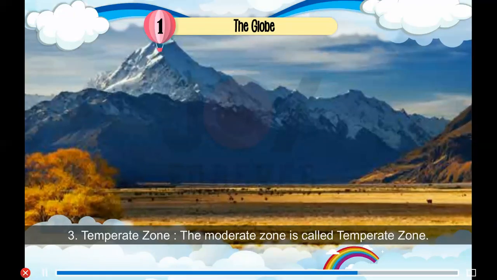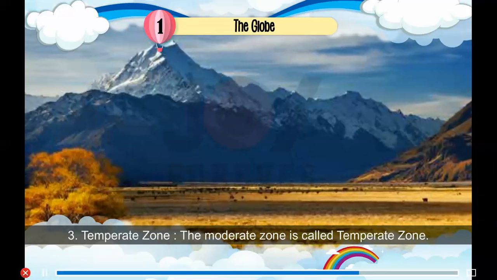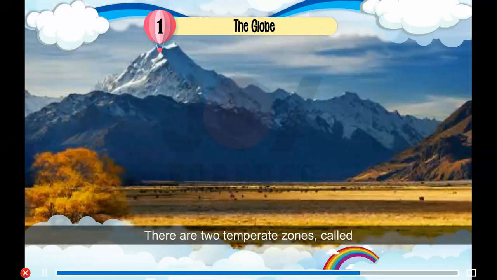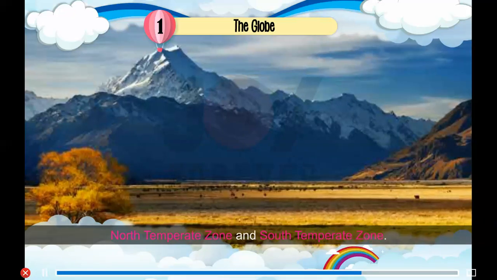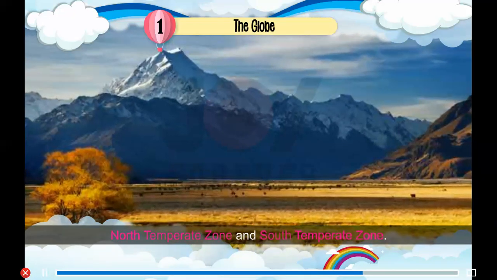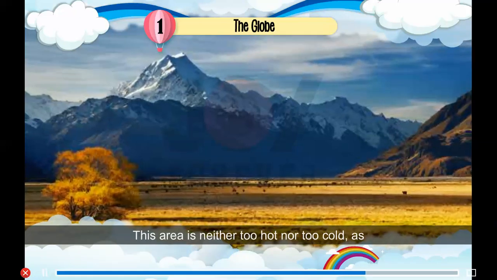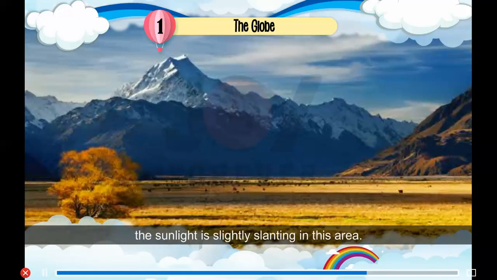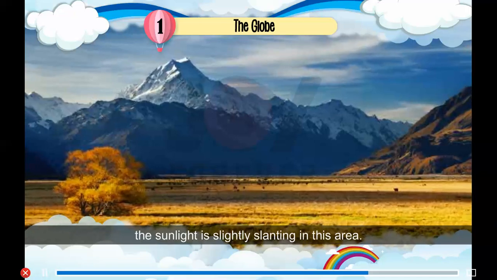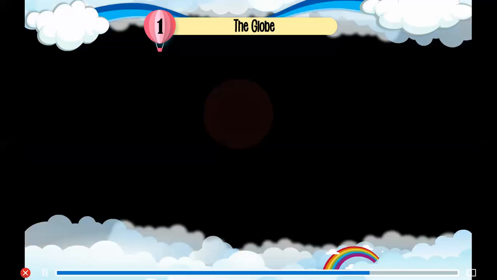3. Temperate zone. The moderate zone is called temperate zone. There are 2 temperate zones called North Temperate Zone and South Temperate Zone. This area is neither too hot nor too cold, as the sunlight is slightly slanting in this area.